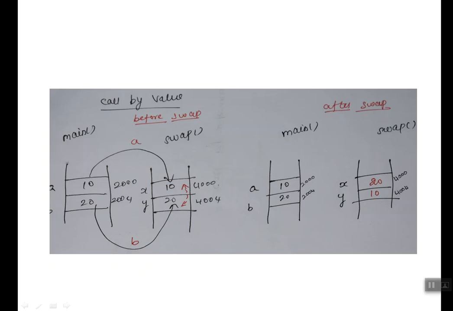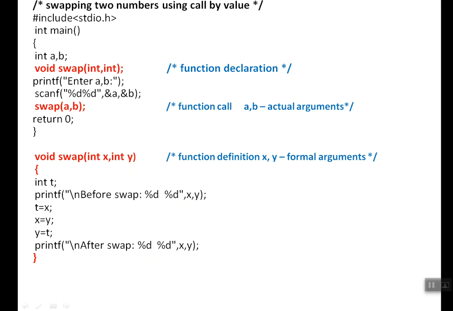That is, we are going to take values from actual argument to formal argument. After that, we are not going to disturb actual arguments anymore, because all the operations are happening only with formal arguments. So that is why formal arguments are independent of actual arguments, right? What is the limitation of this? Because I'm going to pass something and we are doing so many tasks inside, but these changes will never be reflected in the actual content, right?